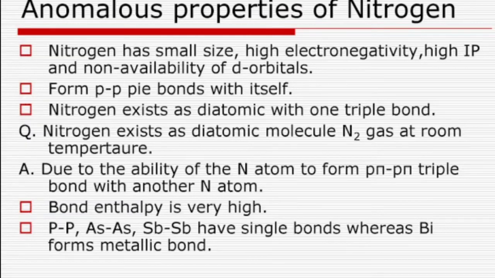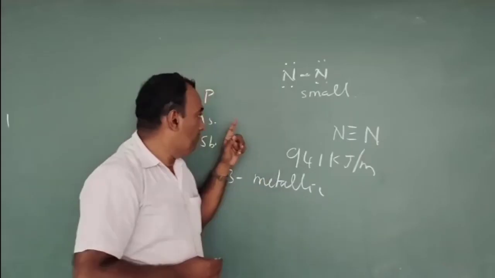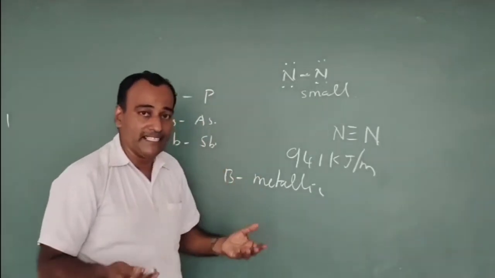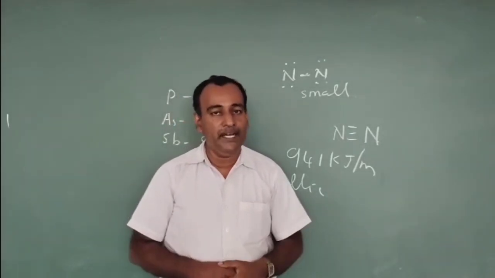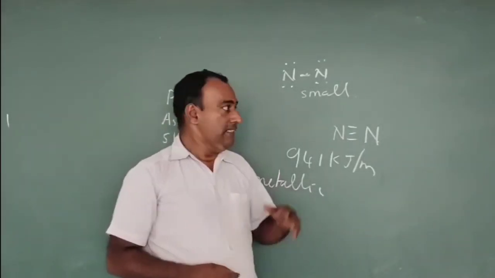So we studied some dissimilarities of nitrogen when we compare with the rest of the members of the group. What are the dissimilarities? Nitrogen is the only element whose covalency is only 4. Nitrogen can form p-pi multiple bonds, whereas the rest of the members form d-pi multiple bonds.